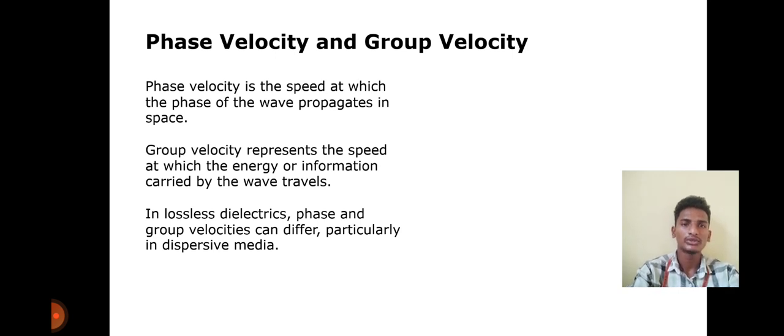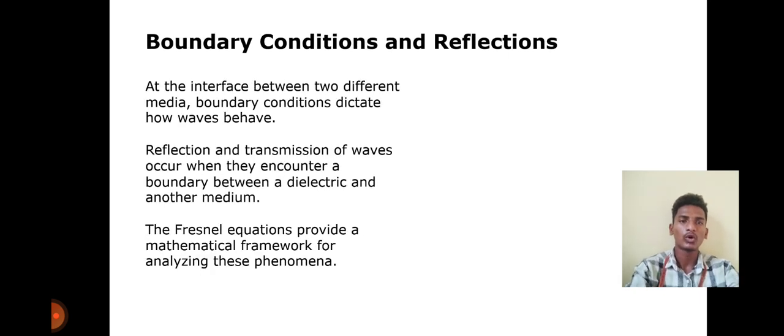Phase velocity is the speed at which the phase of the wave propagates in space. Group velocity represents the speed at which the energy or information carried by the wave travels. In lossless dielectrics, phase and group velocities can differ, particularly in dispersive media. Boundary conditions and reflections.